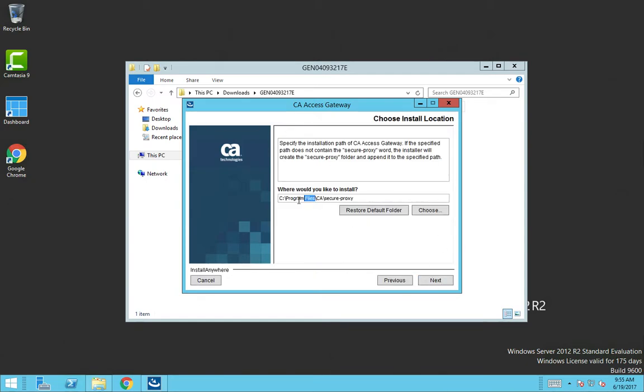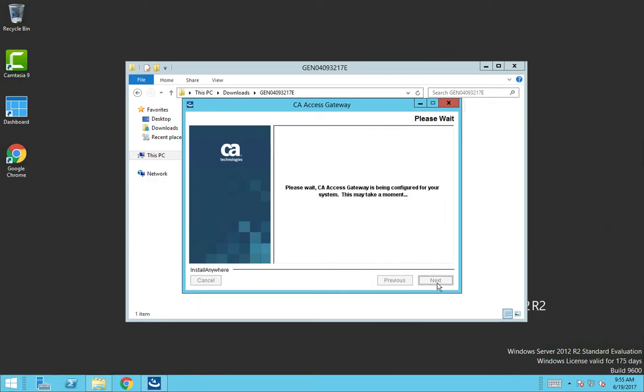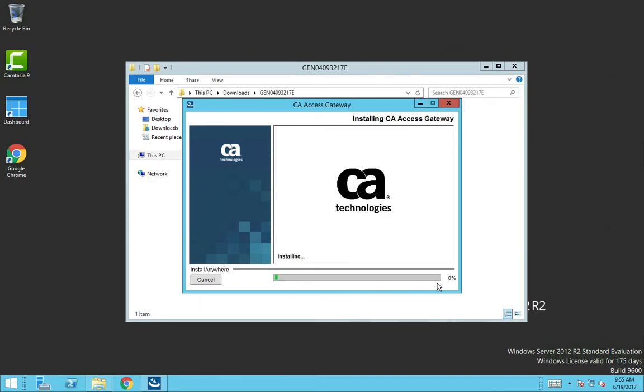We're gonna install to a file path which does not contain spaces. We'll choose the Java executable, which is in the JRE folder, which is under the JDK folder. Install.